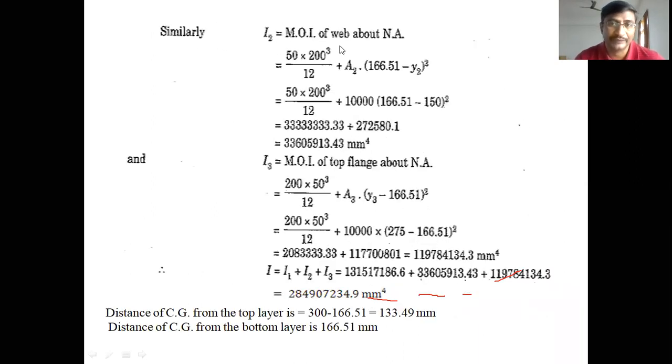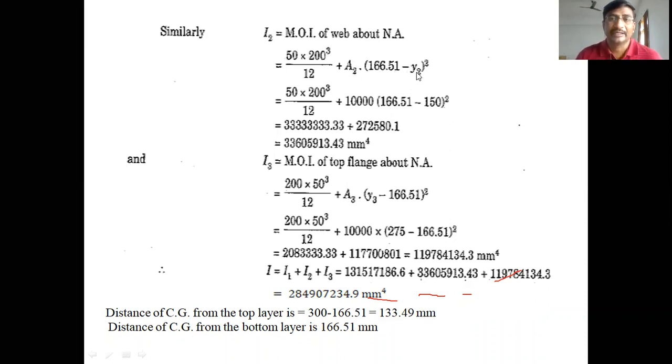I2 is the moment of inertia of the web portion about the neutral axis. Similar formula: moment of inertia of the web about its own CG, plus area of the web into distance of the CG of area 2 from the neutral axis whole square. So 50 into 200 cube by 12 plus A2, the area of the web, 10,000, into 166.51 minus Y2.